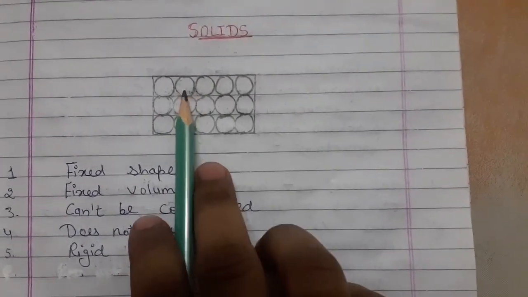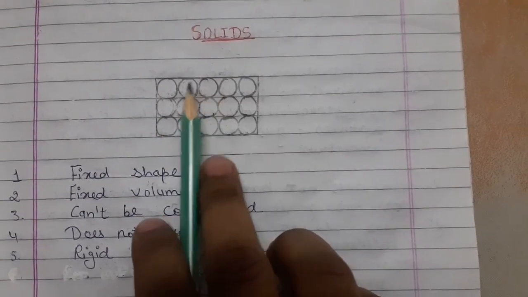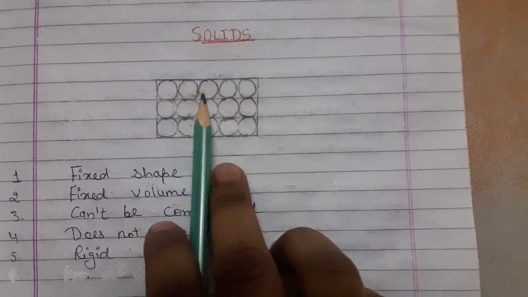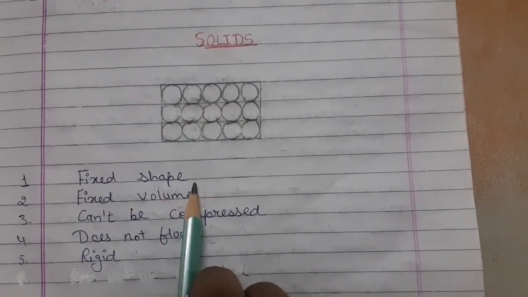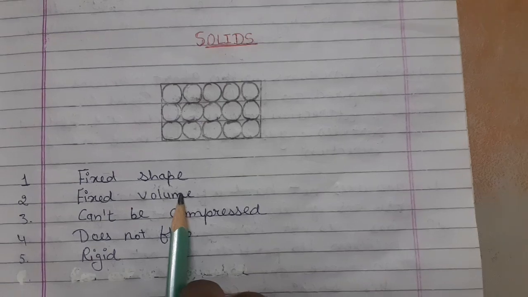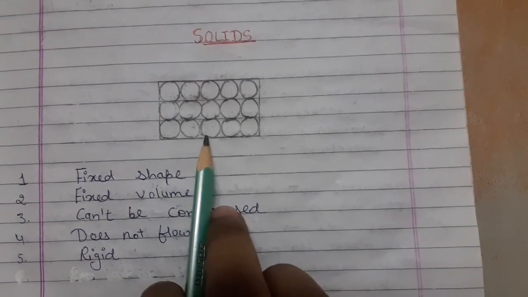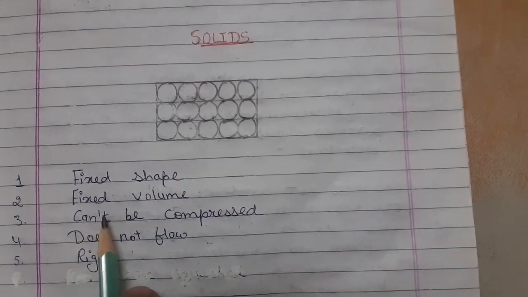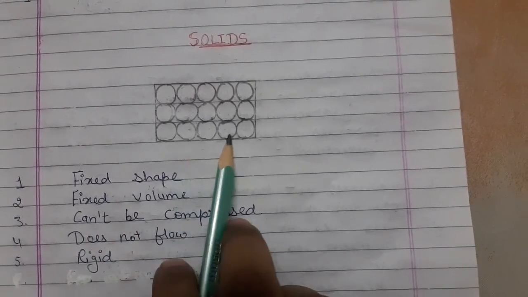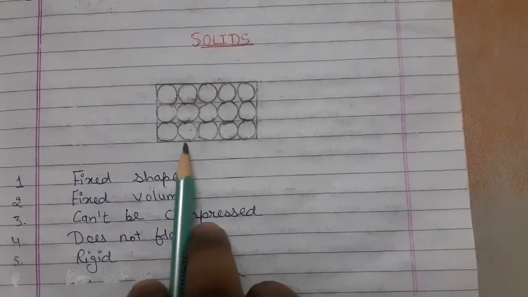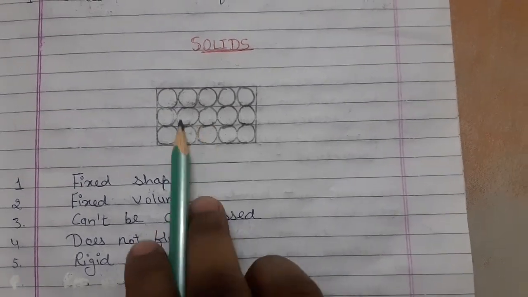Particles are closely packed as they have a strong force of attraction between the particles. Due to this, a solid has a fixed shape. A solid has a fixed volume because there is no space between the particles. Solids cannot be compressed because particles are closely packed and there are no spaces between them. A solid does not flow like a liquid because its particles are held very strongly and are unable to leave their